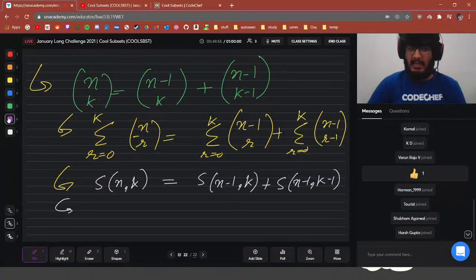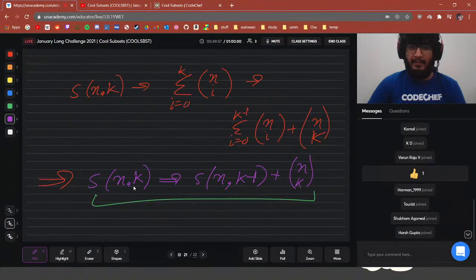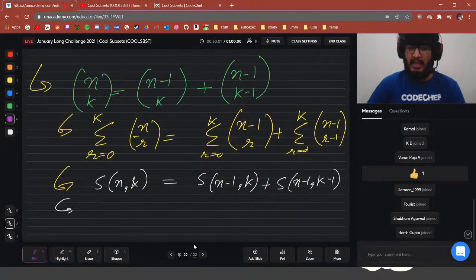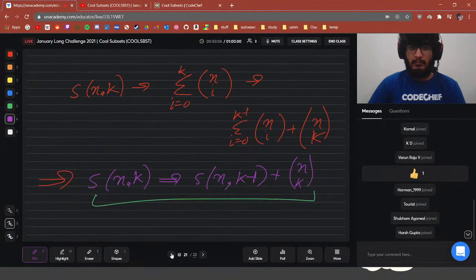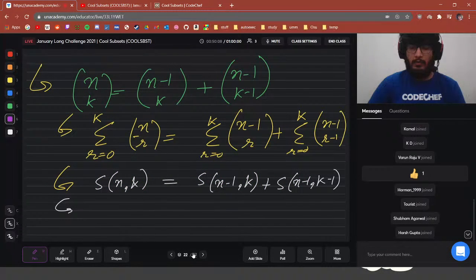And we also have the previous equation, S(n, k) = S(n, k-1) + C(n, k). So putting that in here, actually, how do I put that in here? Just give me a second.